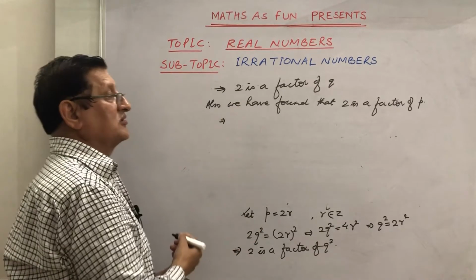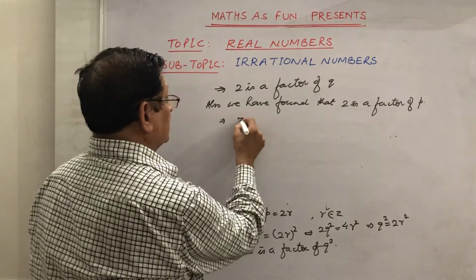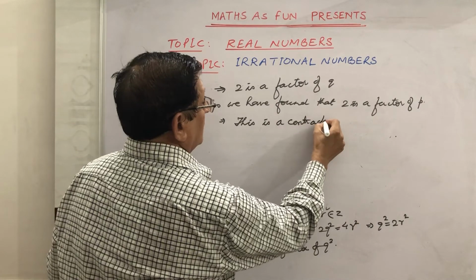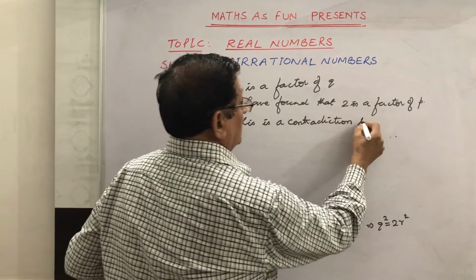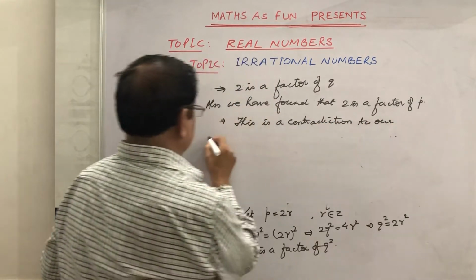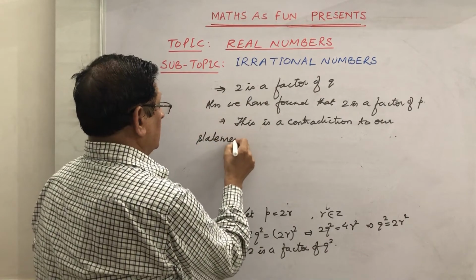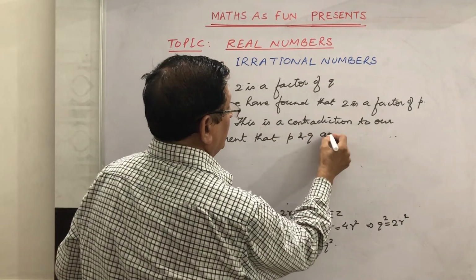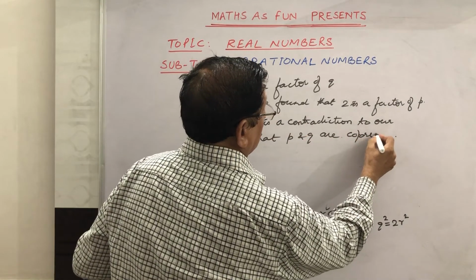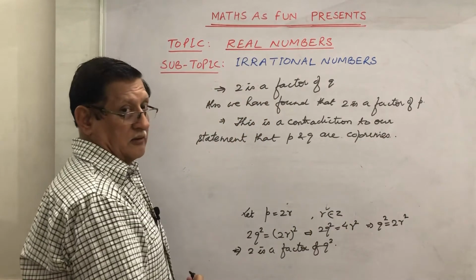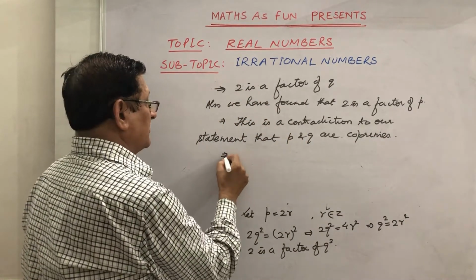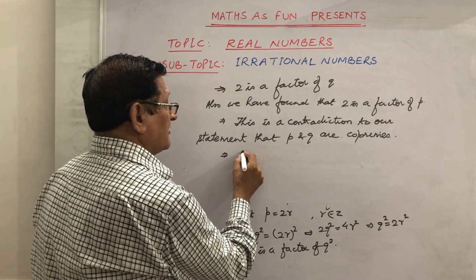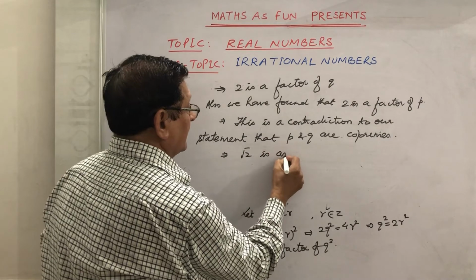So this is a contradiction to our statement that P and Q are co-primes. And if our statement is false, we are contradicting our own statement. It means what? This implies that root 2 is an irrational number.